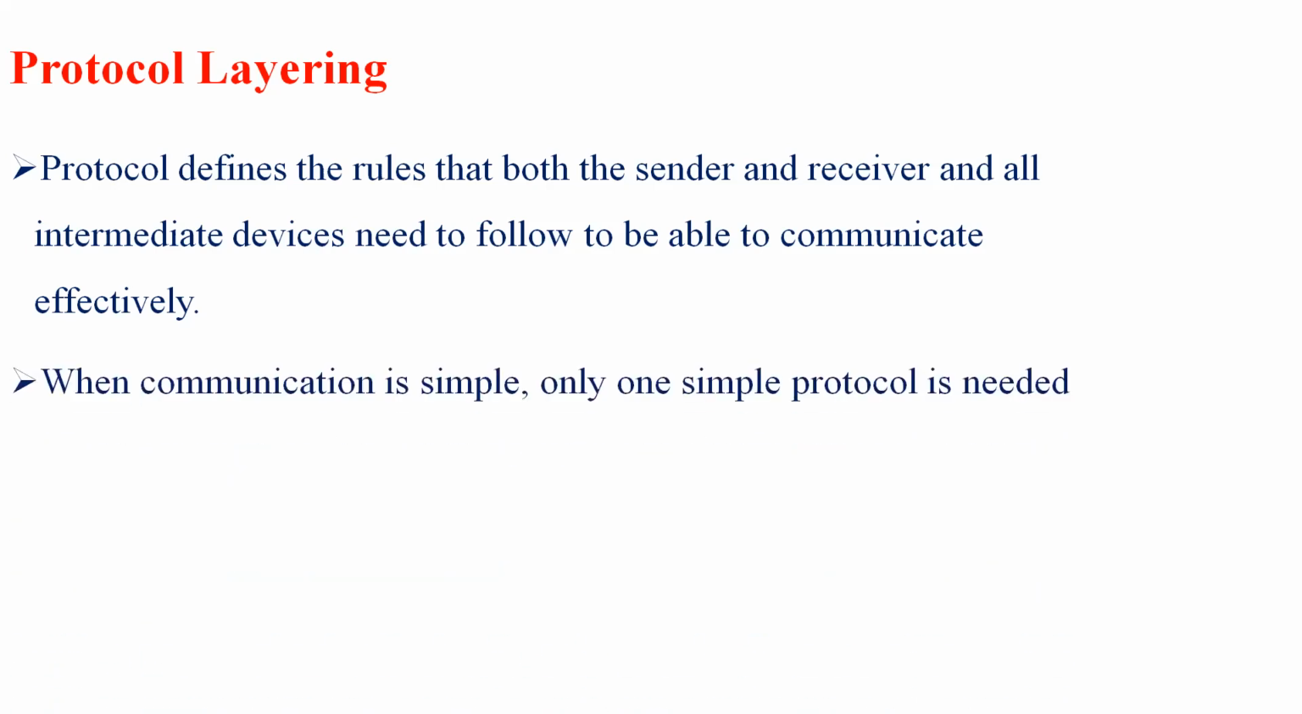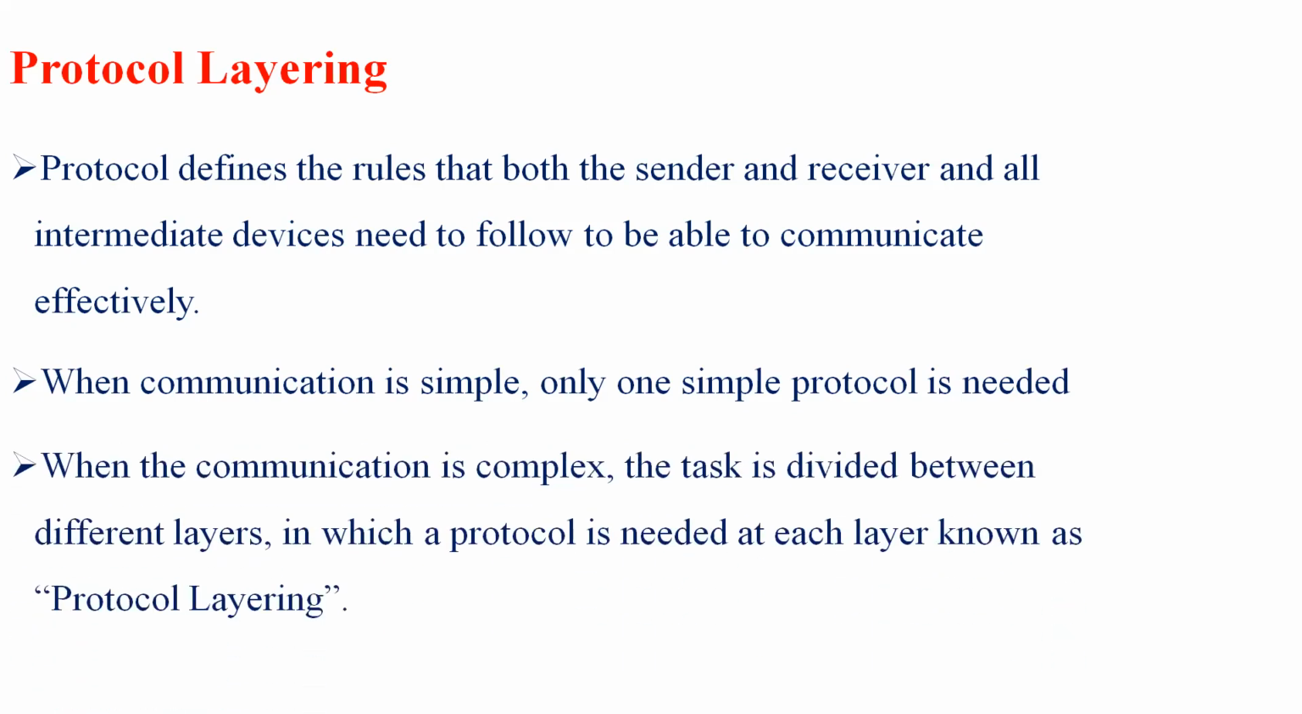Communication can occur in two different ways. Either the communication is simple or the communication is complex. When the communication is simple, only one protocol is needed, only one set of rules. When the communication is complex, the entire task is divided between different layers, so a protocol is also needed for each and every layer.